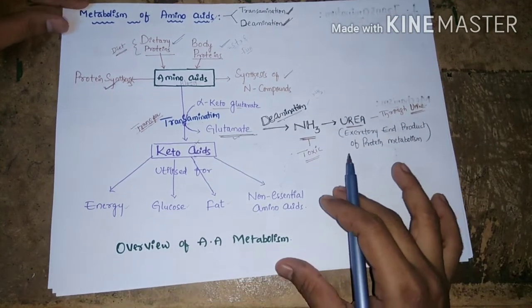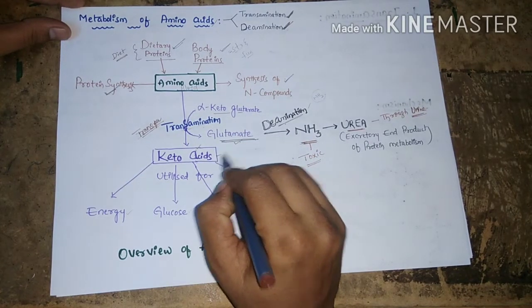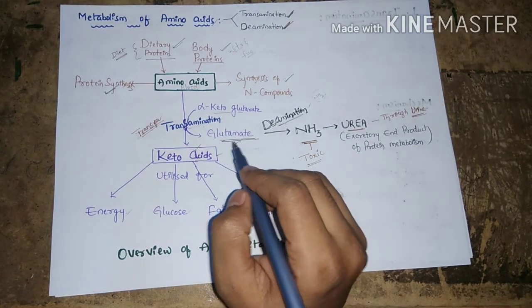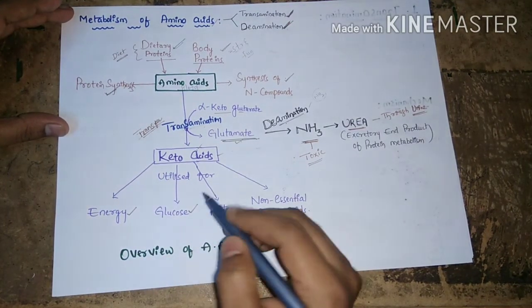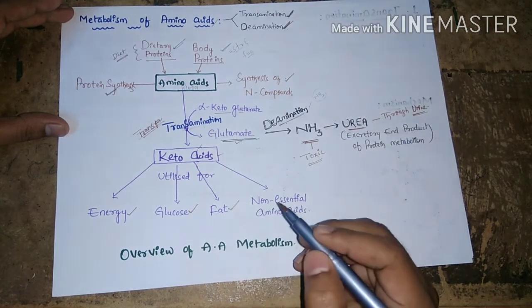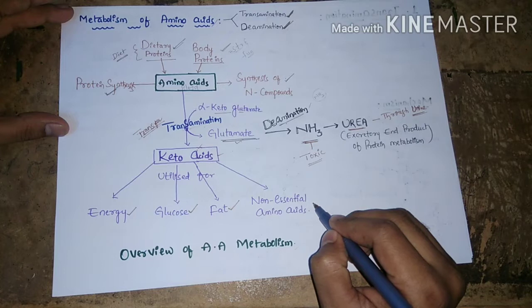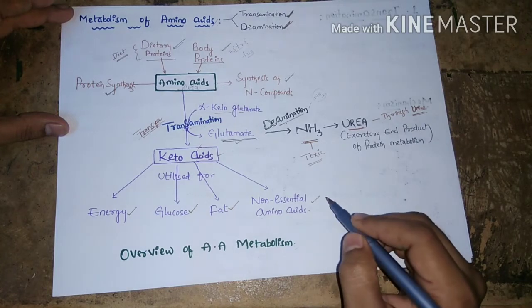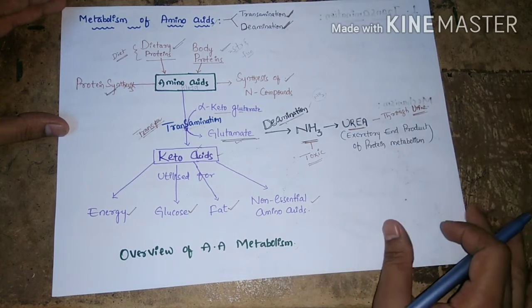Here in the transamination process, keto acids are formed. The formed keto acids can be utilized for the production of energy, glucose molecules or fat, or they can also be utilized for the production of non-essential amino acids. So this is the overview of amino acid metabolism.